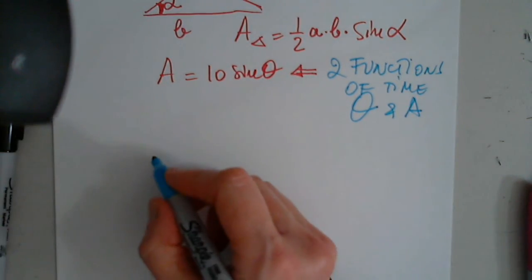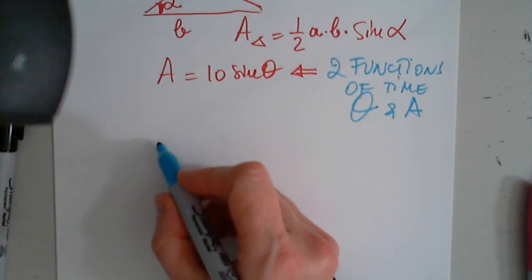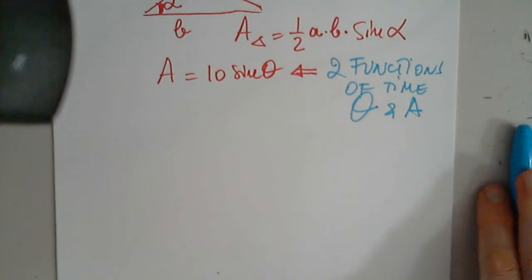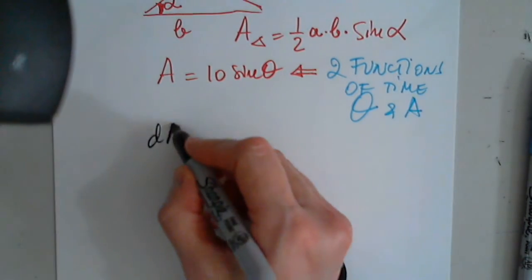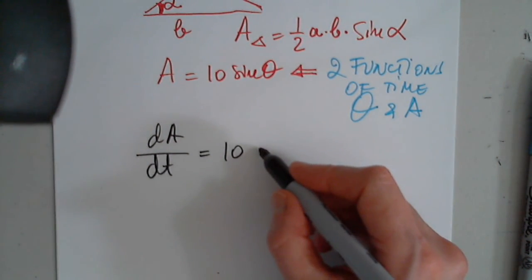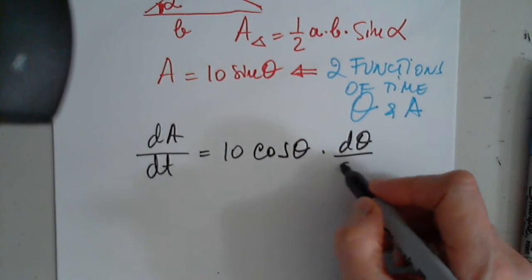The derivative of sine is cosine. Very good. dA over dt equals 10, and then cosine theta d theta over dt. Awesome.